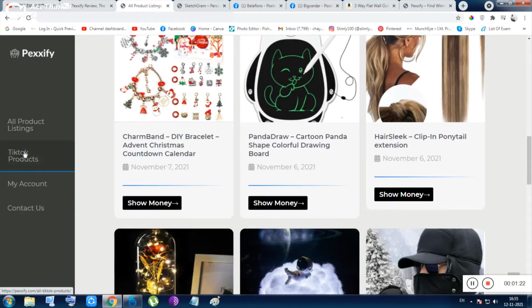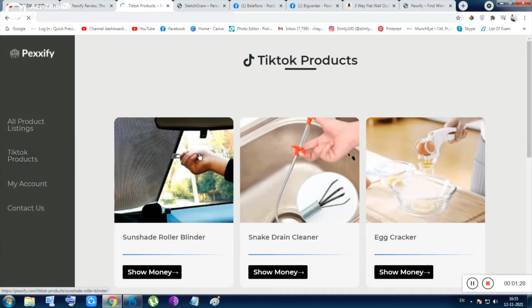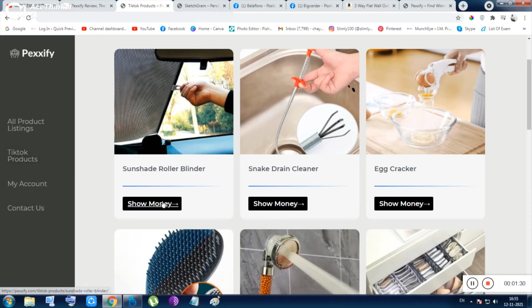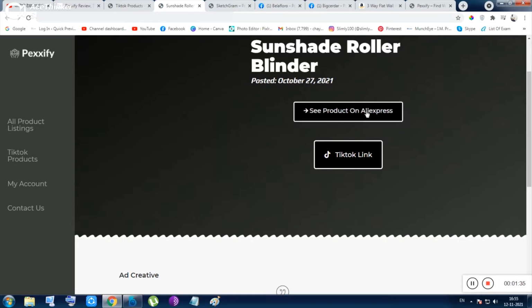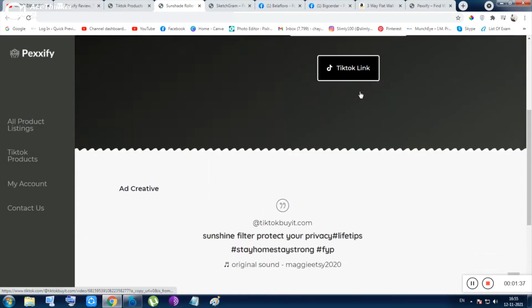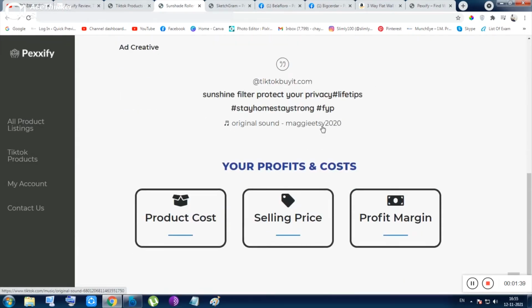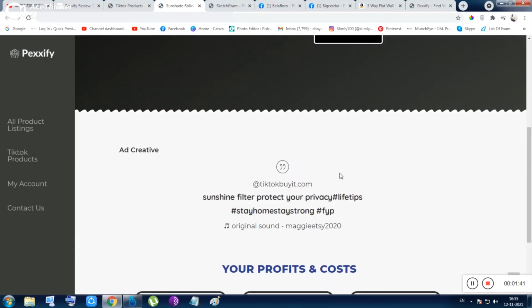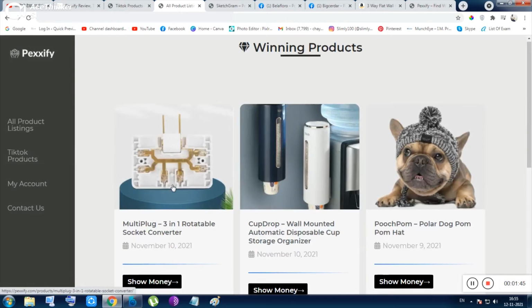So this kind of product is really amazing, and I am watching this kind of app for the first time in my lifetime. You can also promote TikTok products. Let me show you, these are the TikTok products, and inside the TikTok product the same features are given, like the product on AliExpress, the TikTok link, and the product cost, selling price, profit margin, everything will be displayed here.